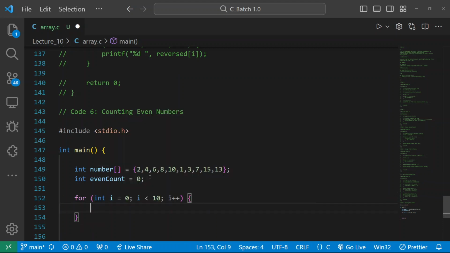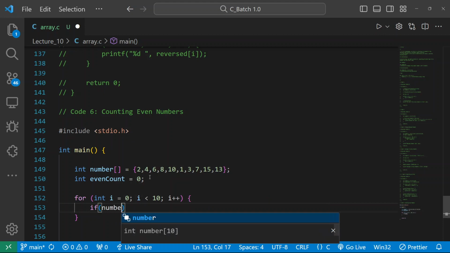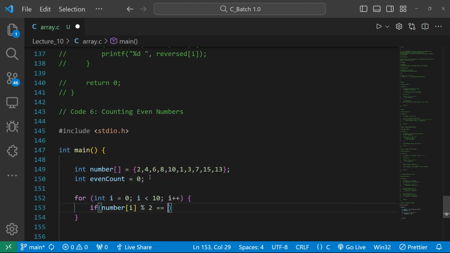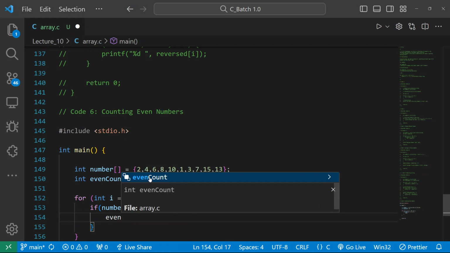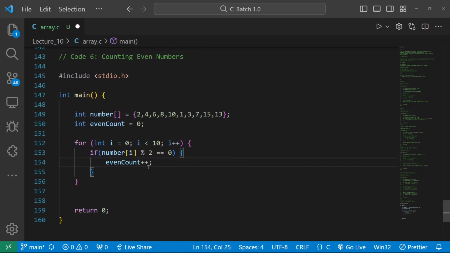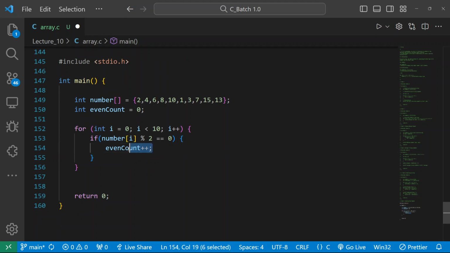We know this condition. With the help of this condition, I will get all the even numbers. But this time, I don't need to print any even number. I just need to increase my count. I am writing evencount++. Only this thing you need to remember.